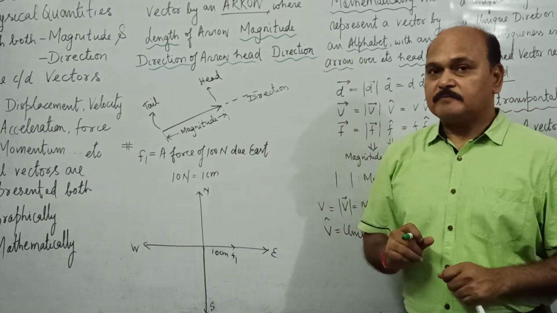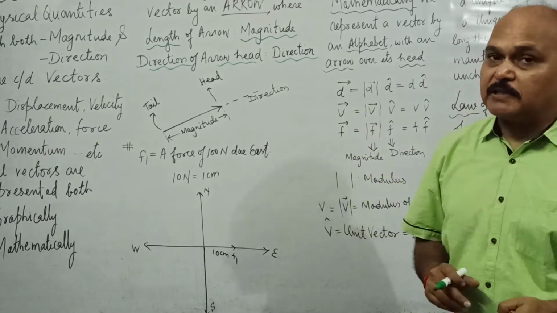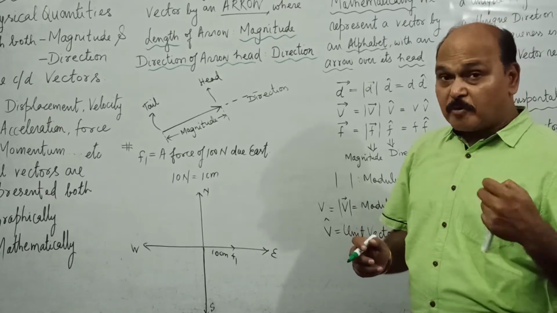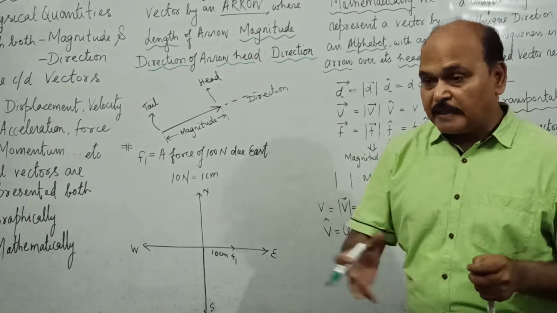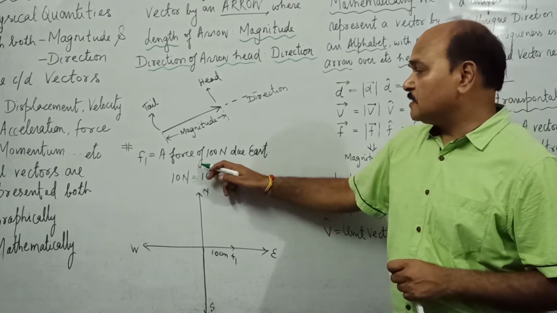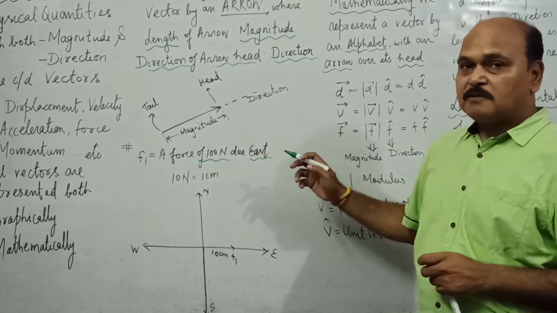Length. Whatever may be the magnitude of vector, that is converted into length. And that conversion is done with the help of an appropriate scale, so that the length can be drawn over your copy. Like here, it is a force of 100 Newton, direction is due east.